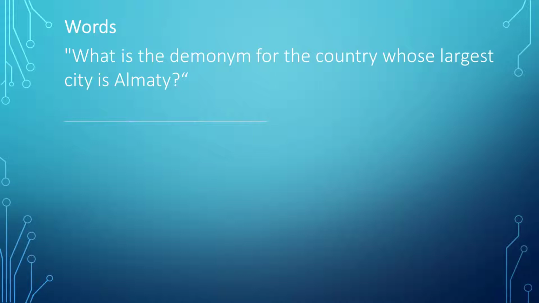There are 2 parts to the question. The first is the meaning of demonym, and the second is to find the country with a large city of Almaty. You may think to solve them in the order of the question, but knowing the country first is better. Why? Because we can then Google demonym for a particular country and not need to find the definition of demonym.